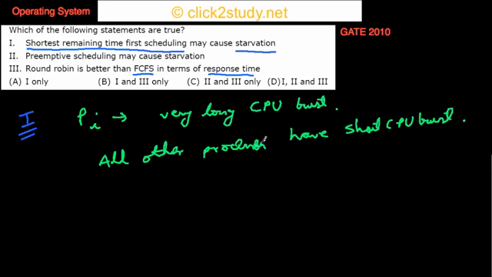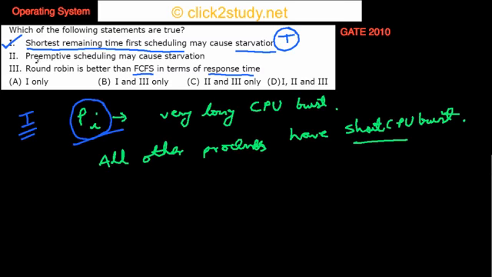So all these other processes have very short CPU burst. This long process will never get the CPU, because the priority will be given to these processes with short CPU burst, and they'll keep on coming. Suppose they keep on coming, and this process, this pi, never gets the CPU. So this process will starve. That's starvation. This process never gets to run on CPU. It's always in the queue. So yeah, this thing is true, definitely.